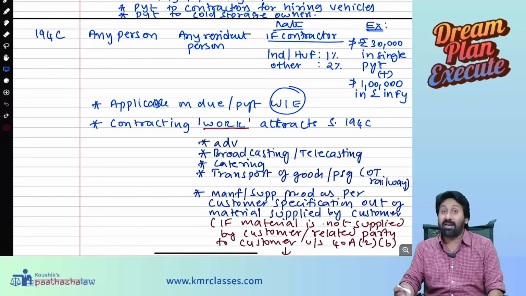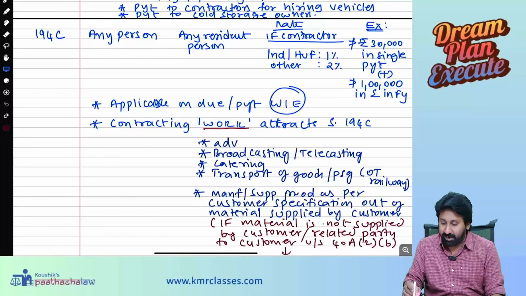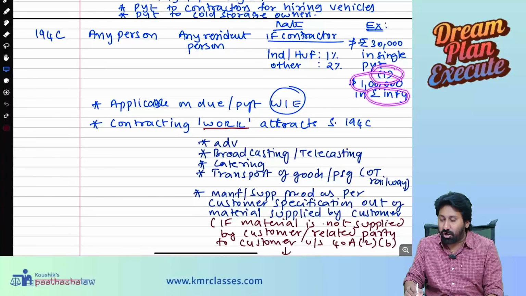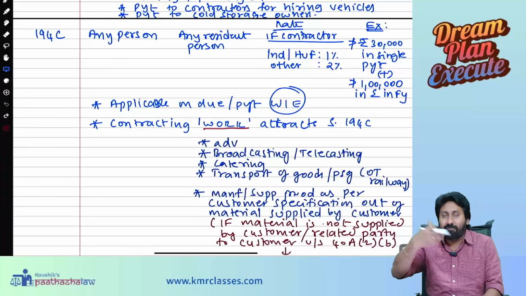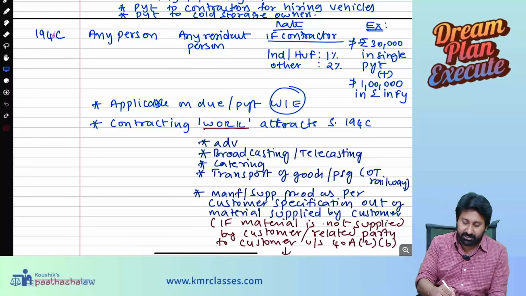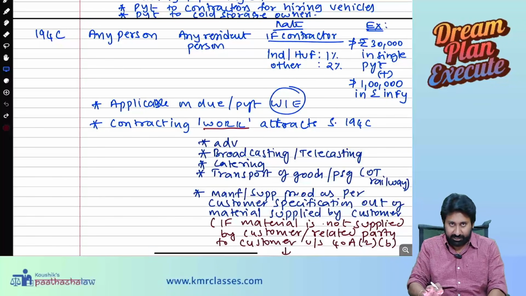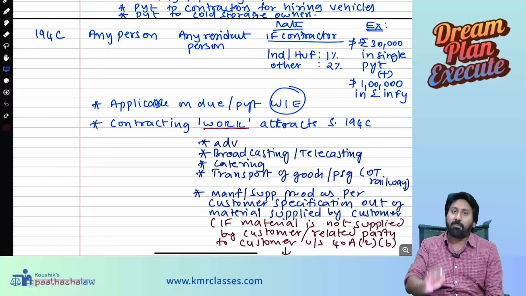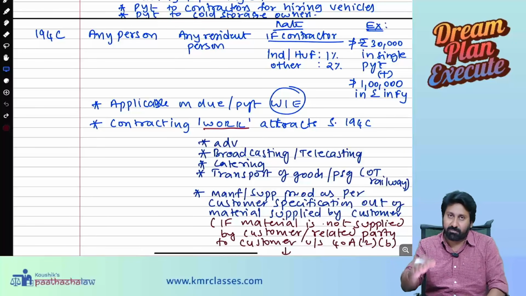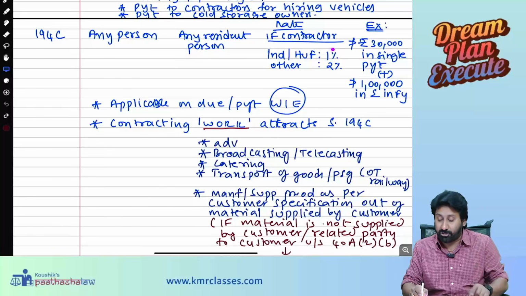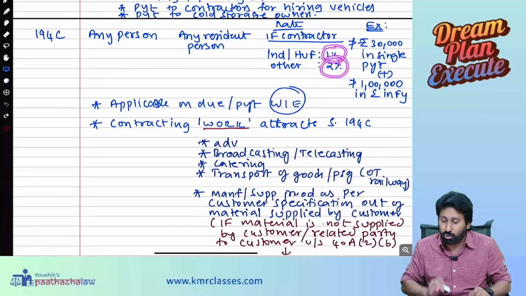The government understood that and, through an amendment, added another point: in one financial year the aggregate should not exceed 1 lakh. So if any of the conditions are satisfied, TDS deduction becomes mandatory under 194C. Under section 194C, any person making payment to any other resident person on a contract basis, if the contractor is an individual or HUF, 1% TDS, others 2% TDS.